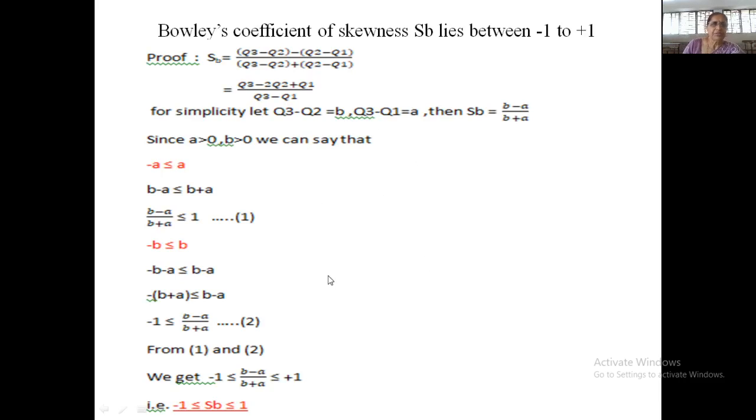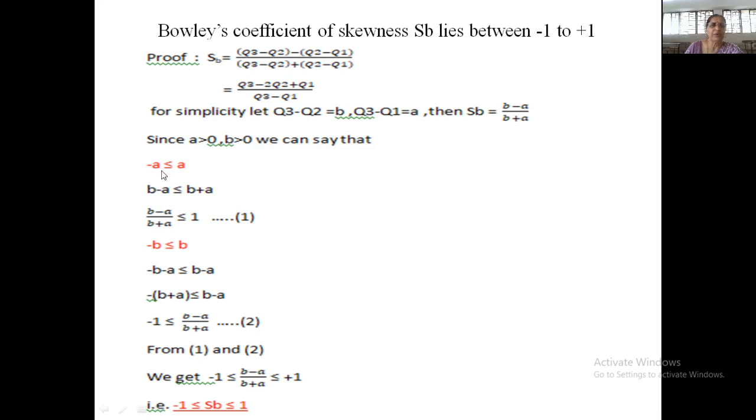Now this is the proof to show that Bowley's coefficient of skewness lies between -1 and +1. Bowley's coefficient of skewness is, by definition, Q3 minus Q2 minus Q2 minus Q1, divided by Q3 minus Q2 plus Q2 minus Q1. Say Q3 minus Q2 is equal to B, and Q2 minus Q1 is equal to A. Then it is B minus A upon B plus A. Now both A and B are distances, so they are positive.